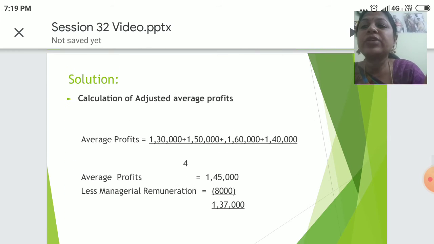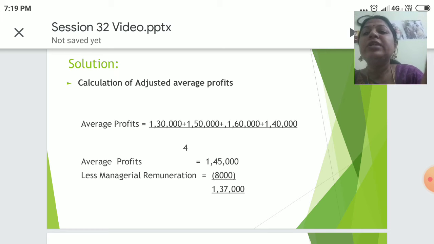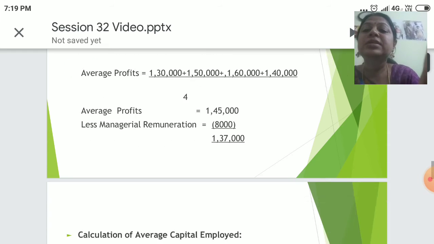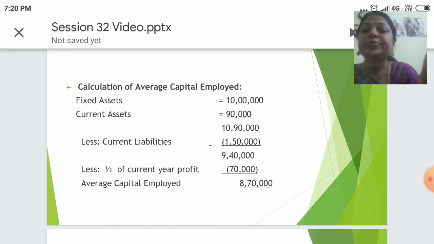First, we have to calculate the adjusted average profit. That would be total profit of 4 years divided by number of years. You will get the average profit 1,45,000. From that, we'll reduce the managerial remuneration of 8,000. That would be 1,37,000.